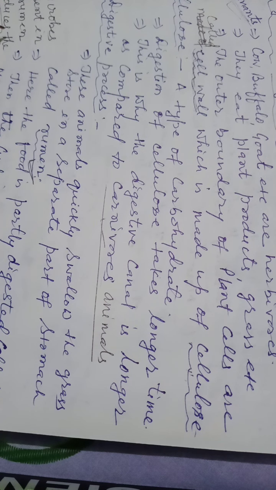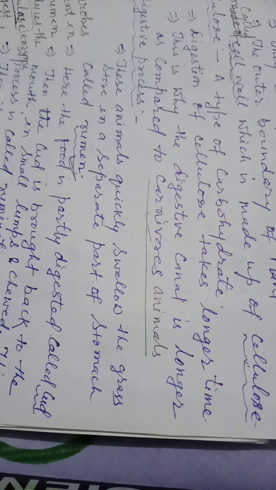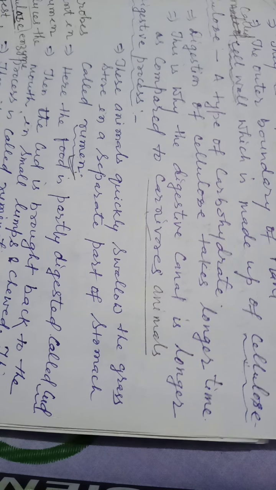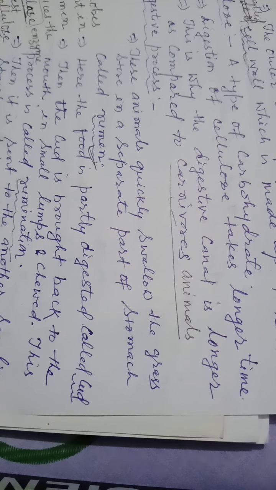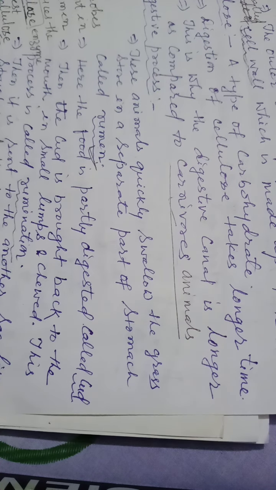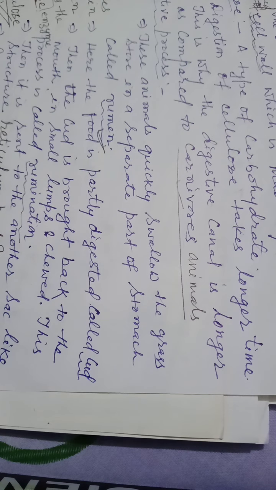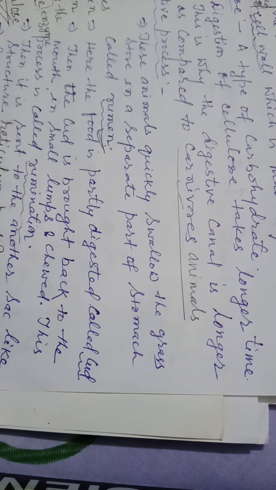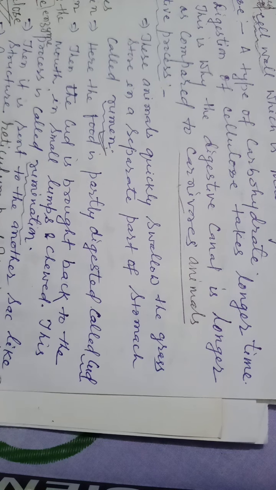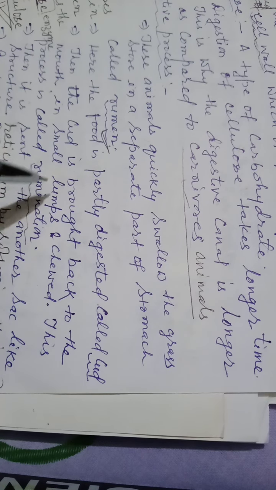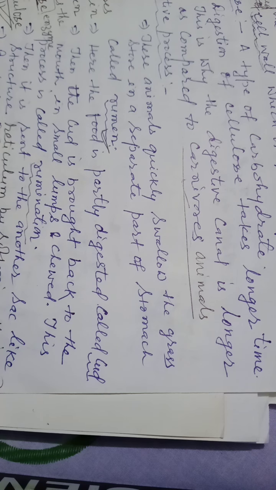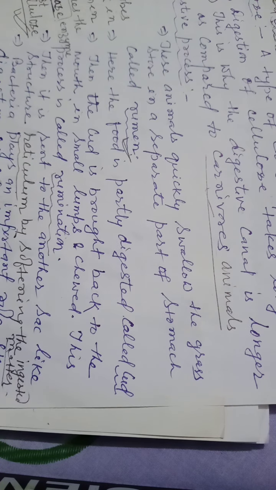This is due to bacterial action, and if the bacteria are not present, then the digestion of cellulose doesn't take place. Then it is sent to another sac-like structure, the reticulum, softening the ingested matter. The reticulum and rumen play an important role in the digestion of food, that is mainly cellulose.